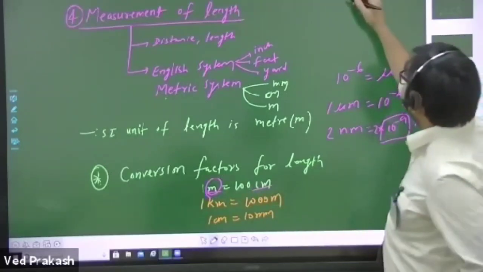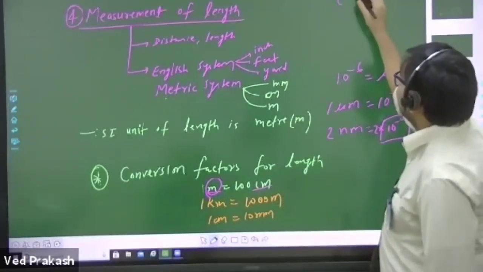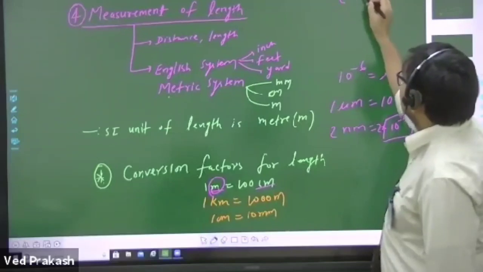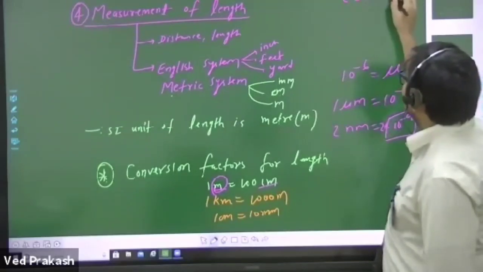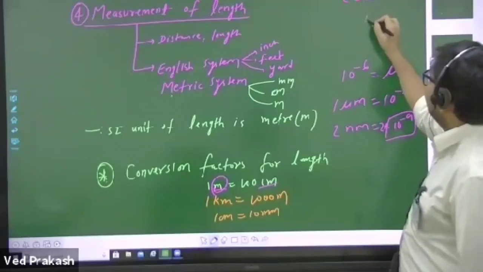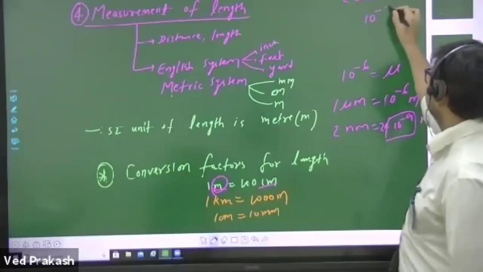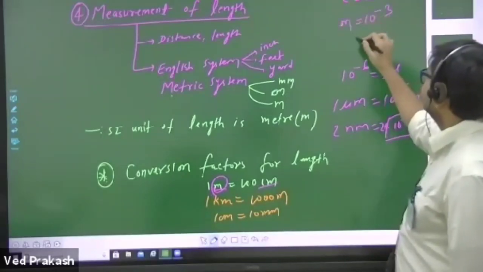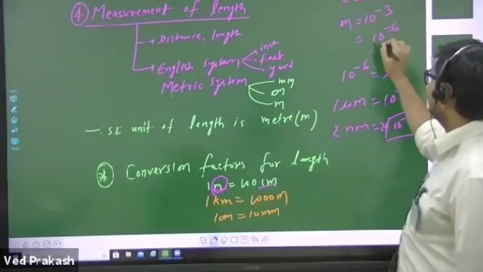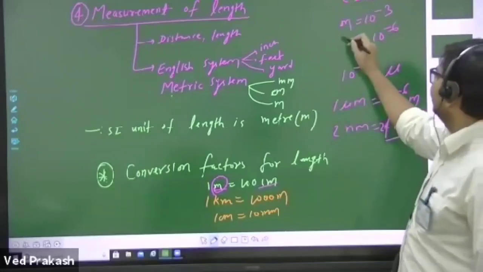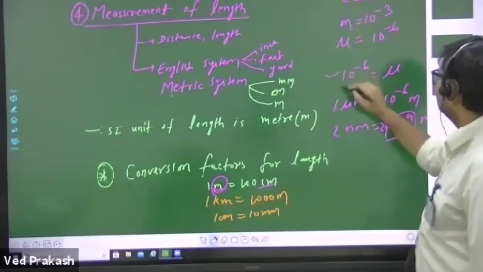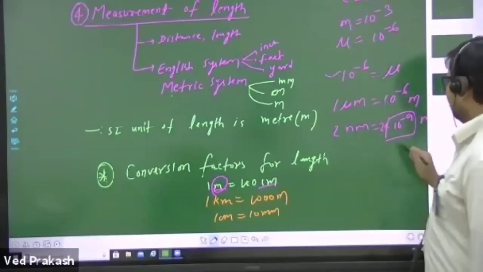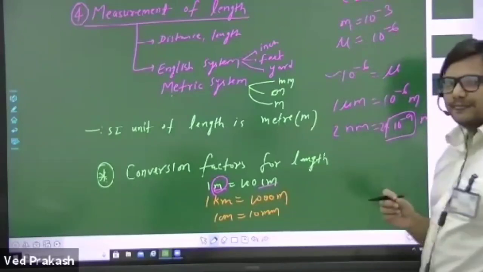The first important prefix is centi. Centi we use for 10 to the power minus 2, and for 10 to the power minus 3 we use milli. Similarly, in place of 10 to the power minus 6 you can write micro. For nano you have to use 10 to the power minus 9.